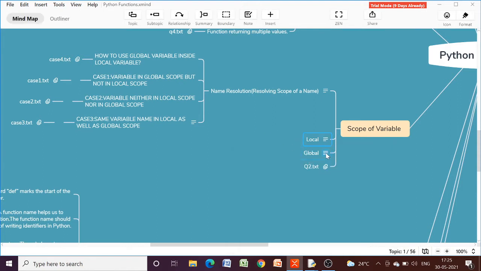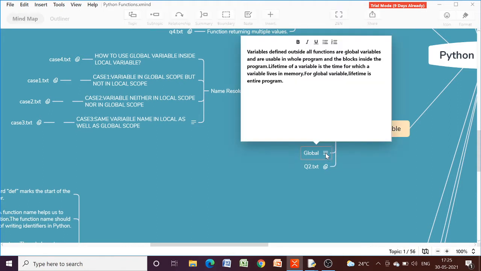But what is global scope? Any variable which is defined outside all the functions is a global variable. These can be accessed in the whole program. They are accessible throughout the program and in all the blocks inside the program.